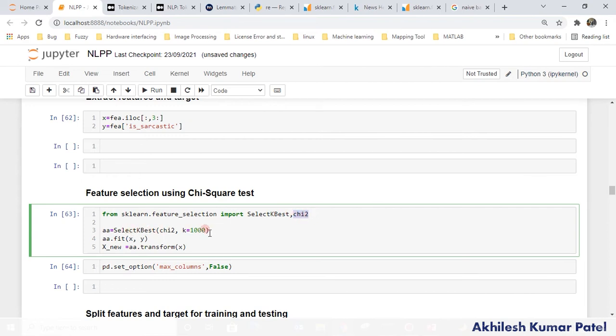So SelectKBest. Again you see I have created one blank model with properties, right? I'm going to use chi-square, and I want 1000 features, simply 1000. Then if I do dot fit, it will transform all my features. Why is it required? This is a function you will require when you have new data, so you don't have to run it from scratch.